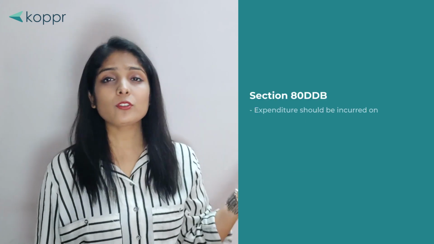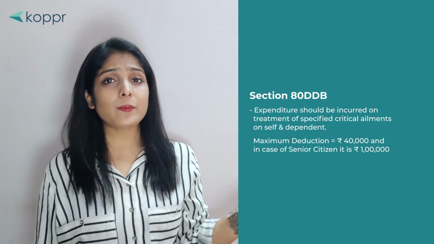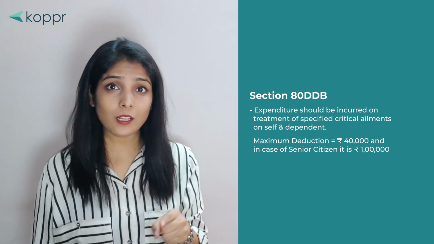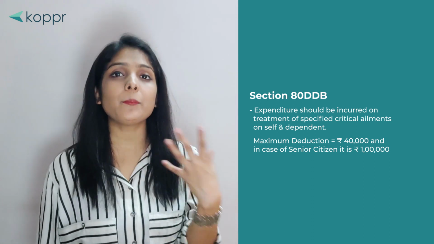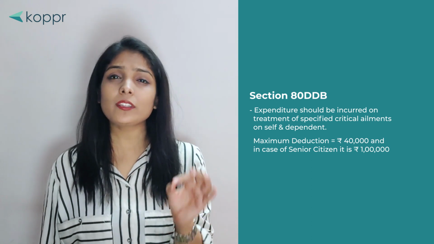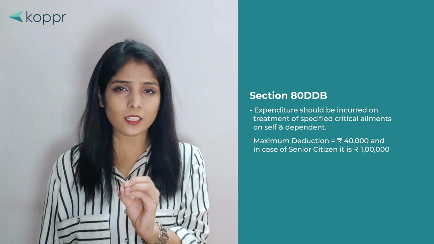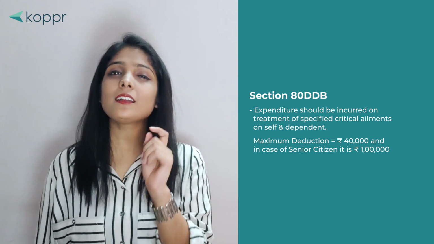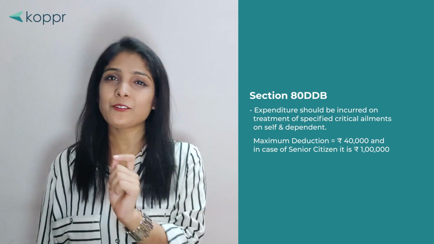1,25,000. Coming to section 80DDB, expenditure should be incurred on the treatment of specified critical ailments on self or dependents, and the maximum amount that can be availed as a deduction is 40,000, and if it is a case of senior citizen, then the deduction amount is 1 lakh rupees.